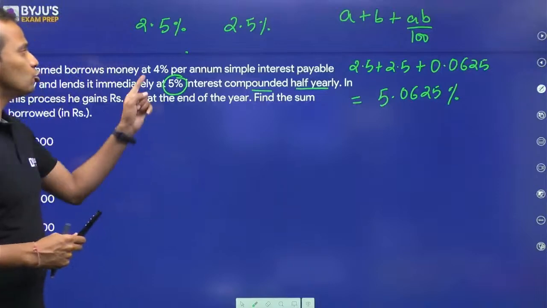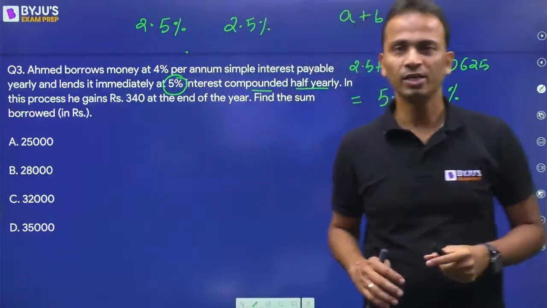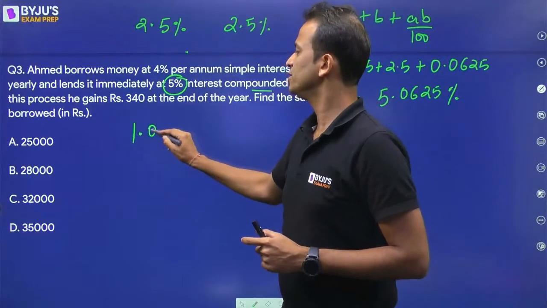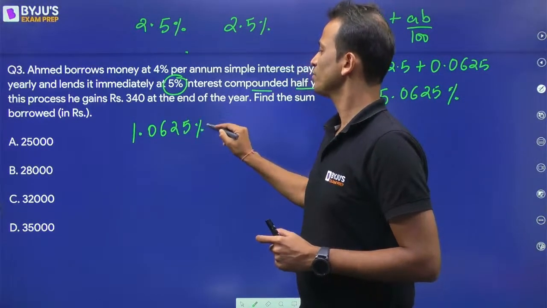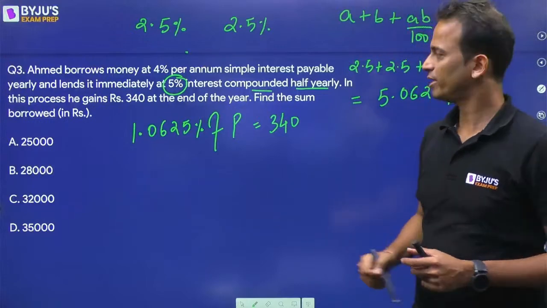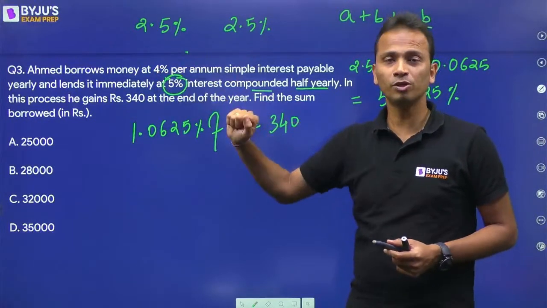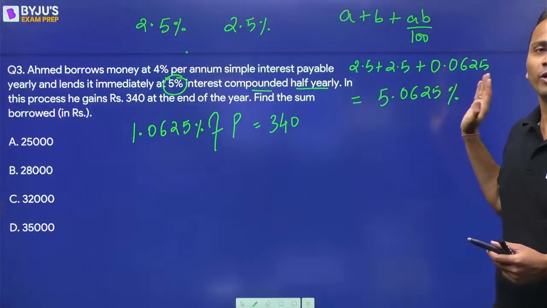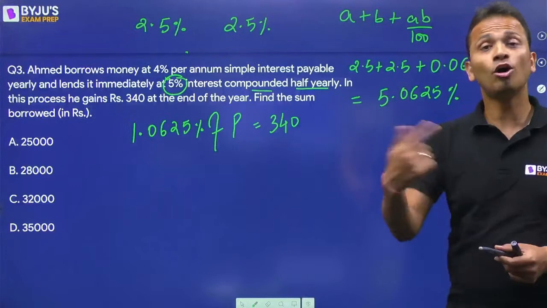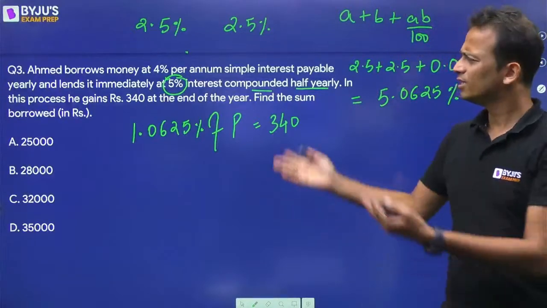So he has to pay 4% and he's getting 5.0625 percent. All right. So that means he is gaining 1.0625 percent of the principal, and that is given as 340. He borrowed at 4%, and he is getting 5.0625. So additionally he is gaining 1.0625 percent of the principal. So 1.0625 percent of principal is equal to 340. Now you can do the calculation.